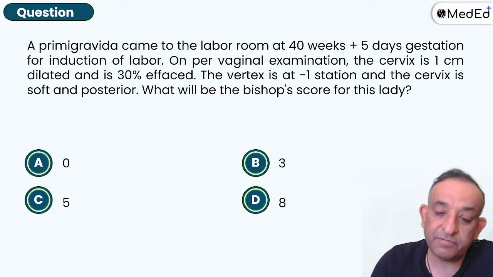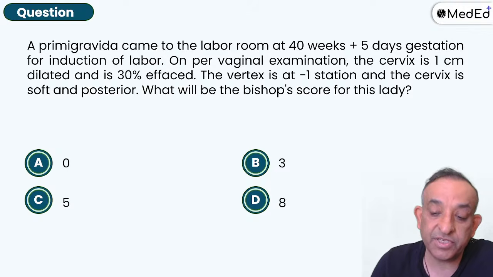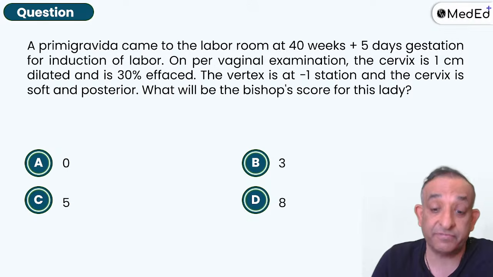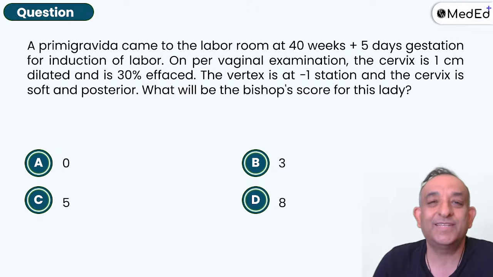Primigravida came to the labor room at 40 weeks plus 5 days gestation for induction of labor. On per vaginal examination, the cervix is 1 centimeter dilated and 30% effaced. The vertex is at -1 station. The cervix is soft and posterior. What is the Bishop score?